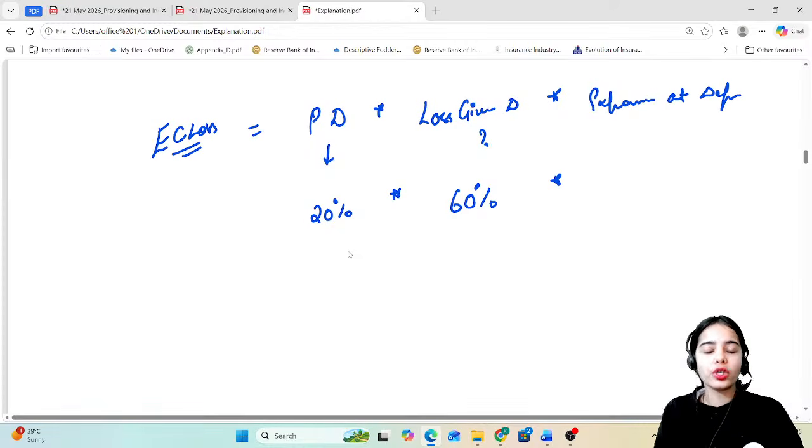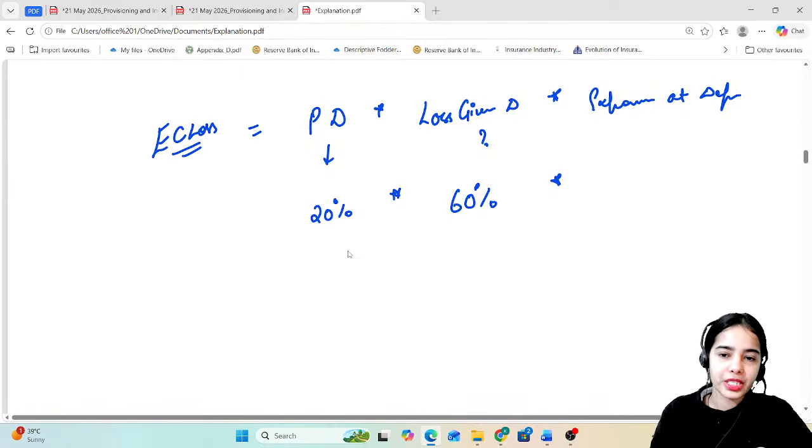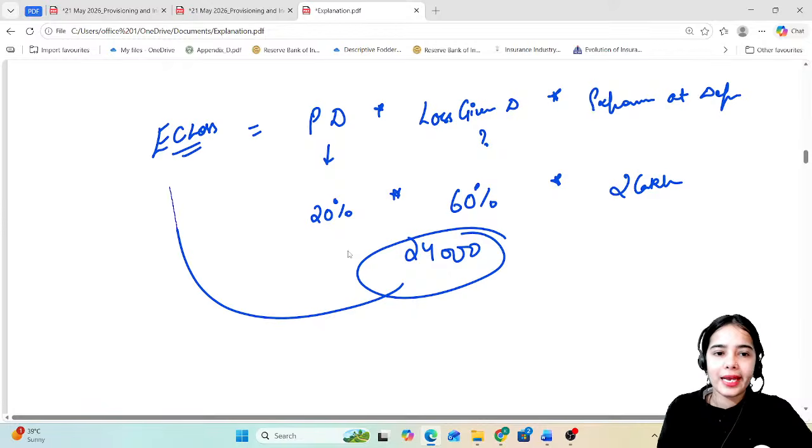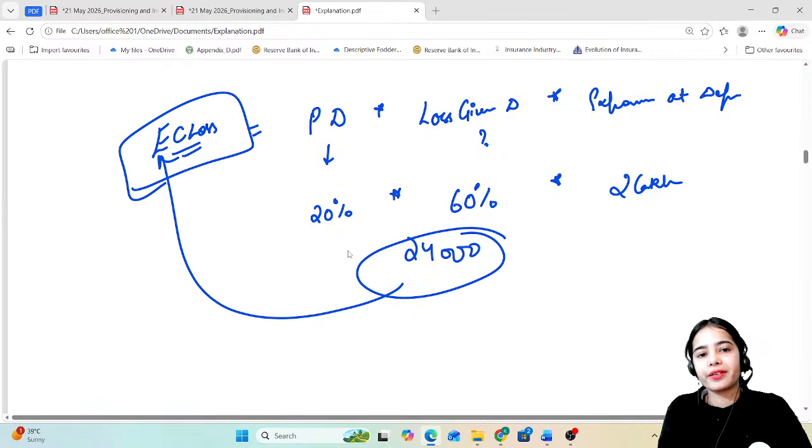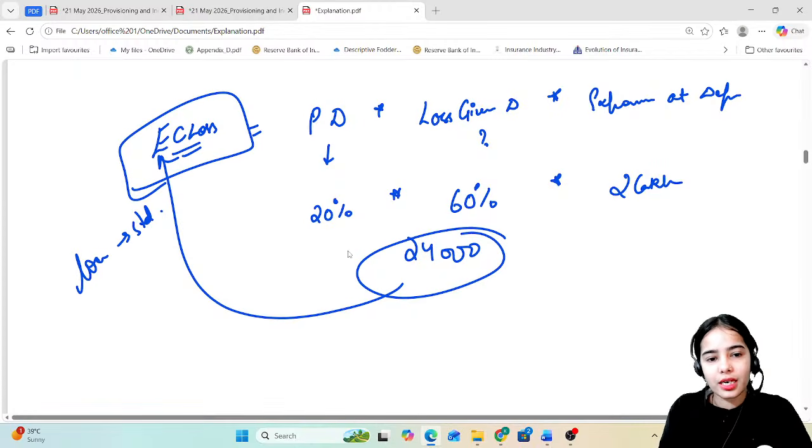Exposure at default, like the loan was given of 5 lakhs, but 3 lakhs have been received back. So 2 lakh is the exposure at default. If you calculate it, 20% probability multiplied by 60% loss given default multiplied by the exposure, 24,000 is actually the expected credit loss. This is the expected credit loss, and the loan is right now a standard asset.